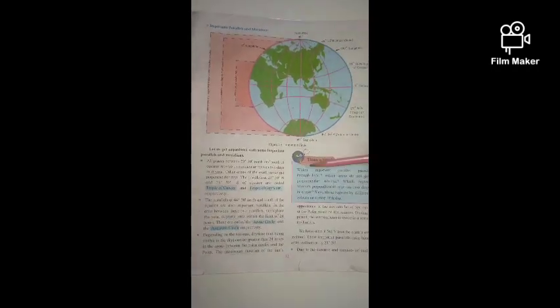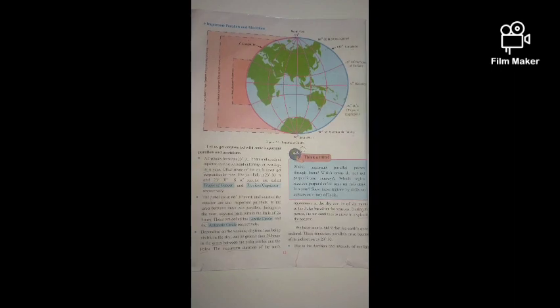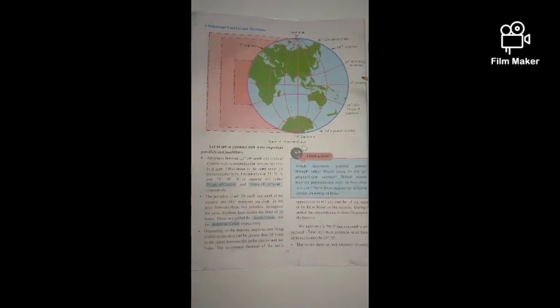Here at the poles, based on seasons, the sun can appear for 6 months. During this period, the sun continues to move in a spiral on the horizon. We have studied in Standard 5th that the Earth's axis is inclined.